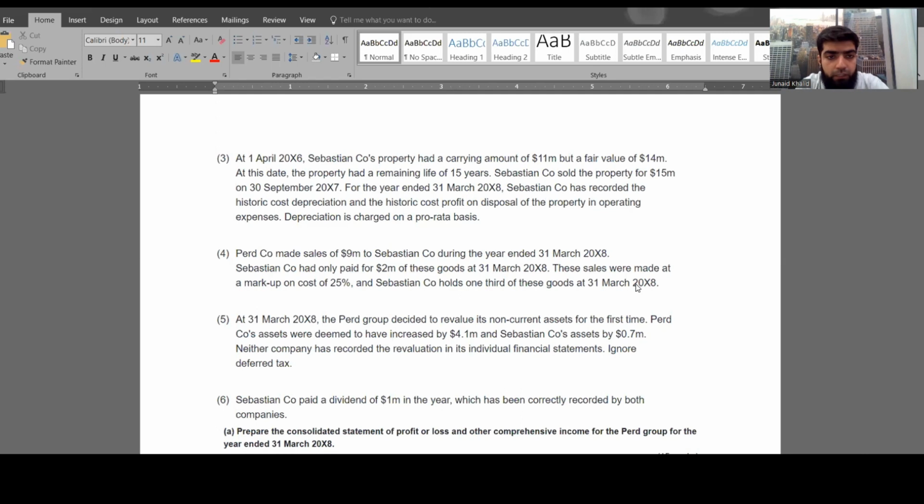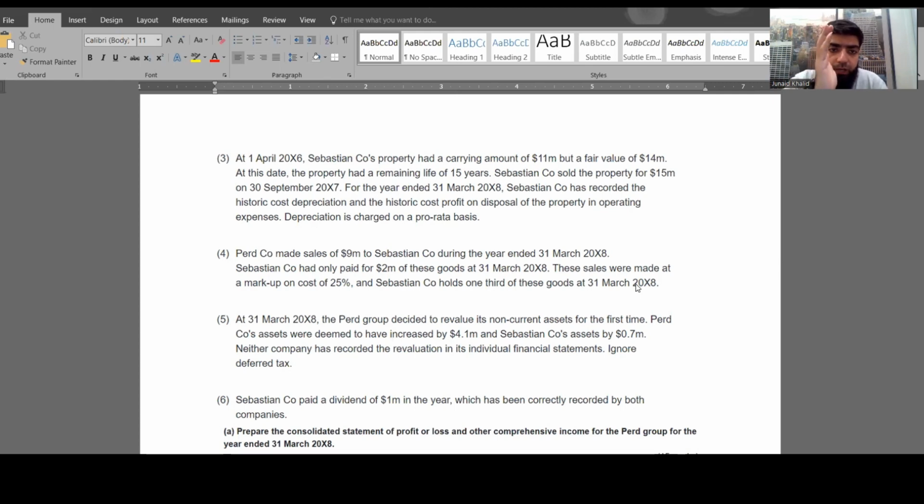Okay, now the adjustment is adjustment number three, that on 1st April 20x6, Sebastian Company property had a carrying amount of 11 million but a fair value of 14 million. Okay, at this date, the property had a remaining life of 15 years. Sebastian Company sold the property for $15 million on 30th of September, that is in the mid of the year.